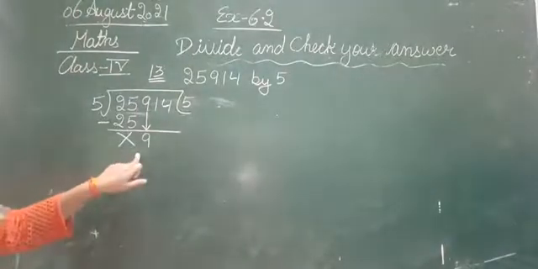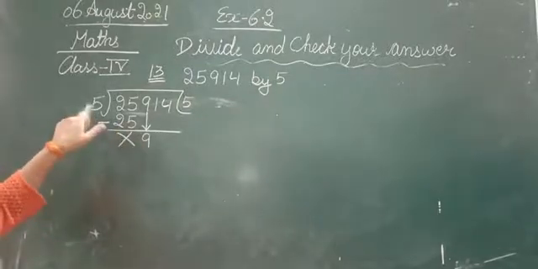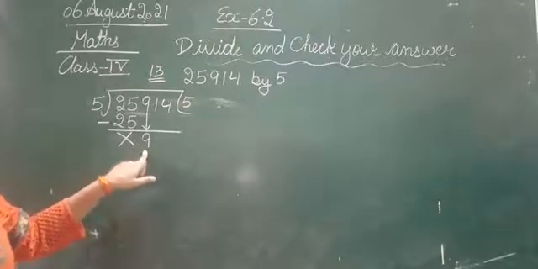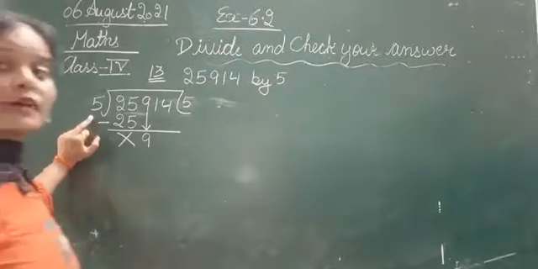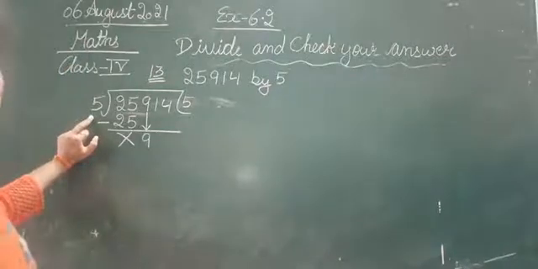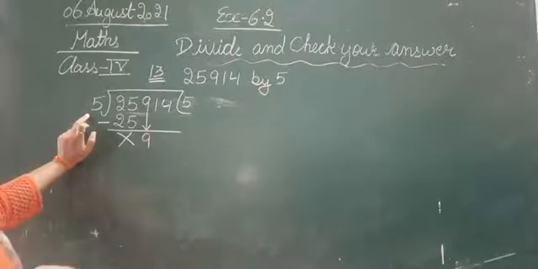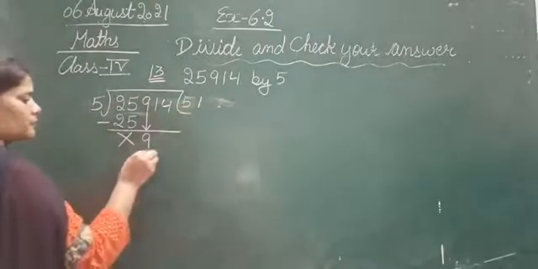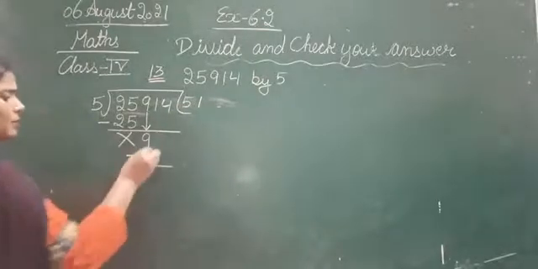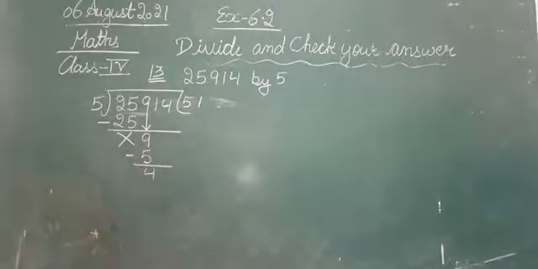Okay, so after bringing it down, we are having 9 here. So we have to read the table of 5 where you will get 9 or less than 9. So let's read the table of 5. 5 ones are 5, 5 twos are 10. So that means 5 twos are 10 hota hai, so we will move backwards. So 5 ones are 5. So 9 minus 5 is 4.